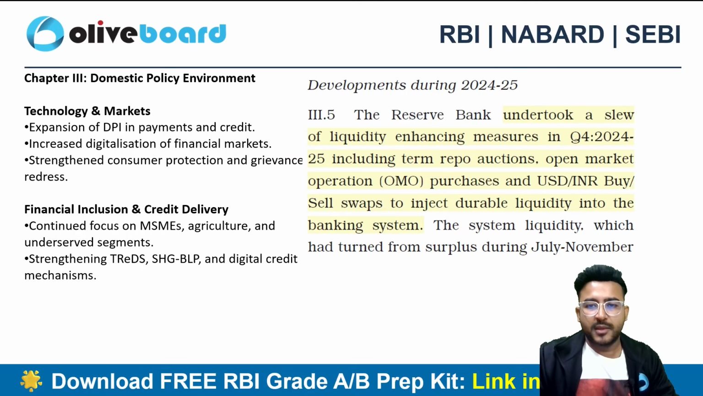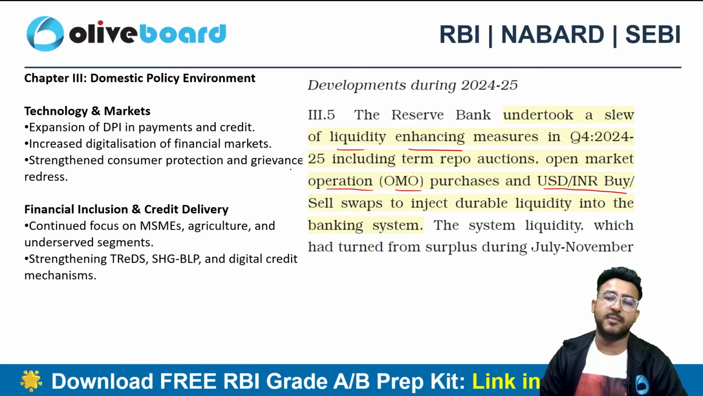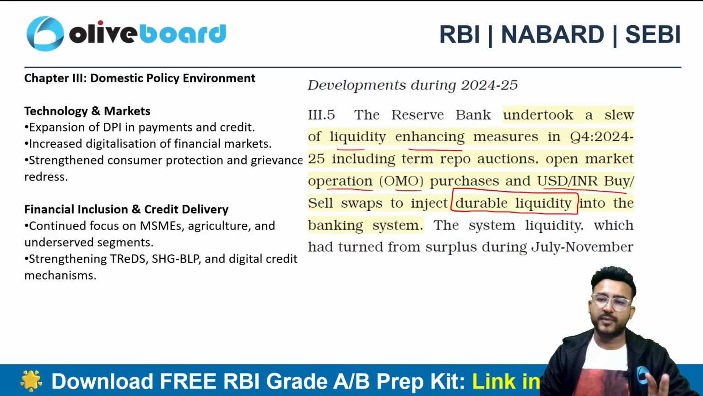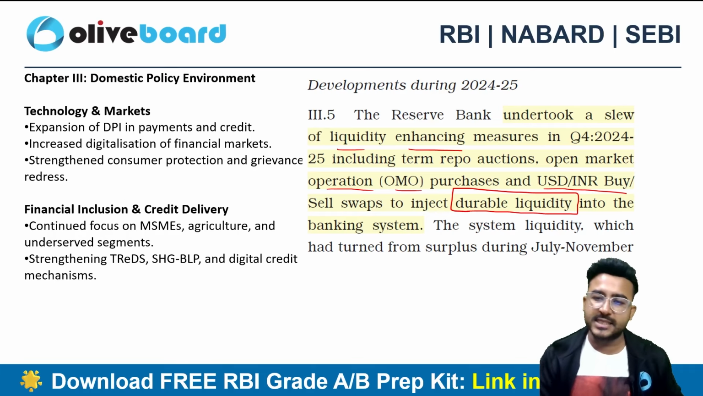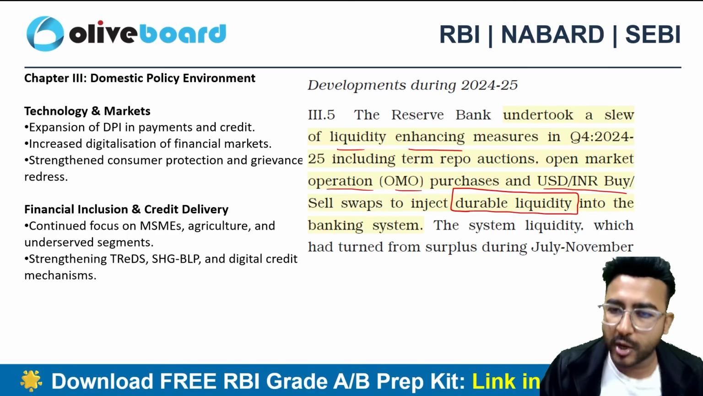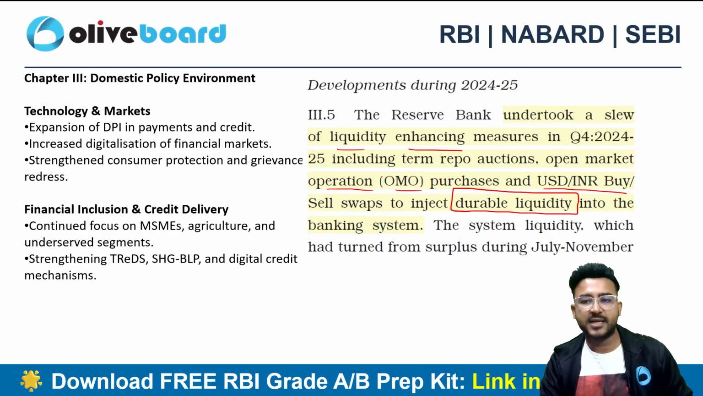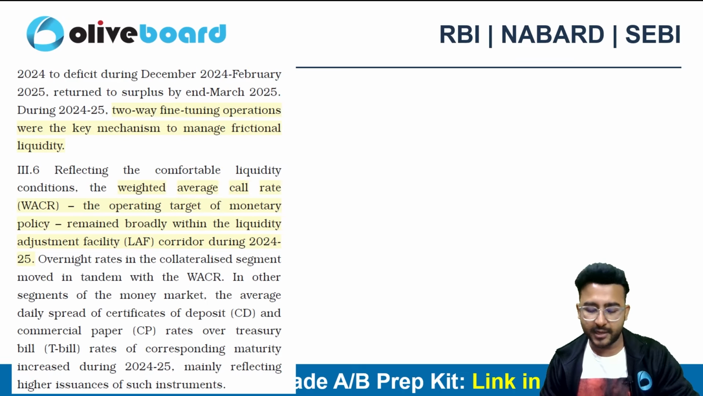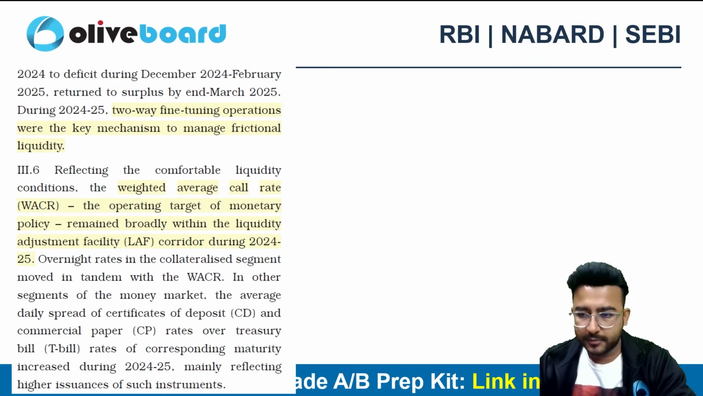At the same time, RBI has taken so many liquidity enhancing initiatives as well. I'm talking about open market operation purchases, USD/INR buy-sell swaps, and all these initiatives have actually injected durable liquidity into the system. Now liquidity is of two types, durable and transient. By transient I mean temporary liquidity, and by durable I mean long-term liquidity. So RBI has injected long-term liquidity into the system with the help of OMO and buy-sell swaps, right?